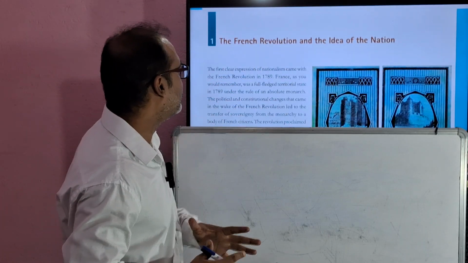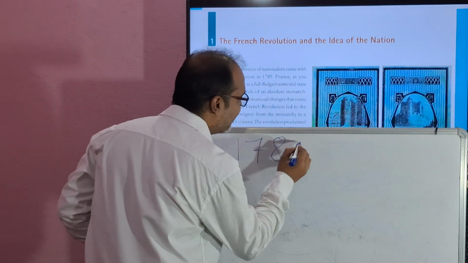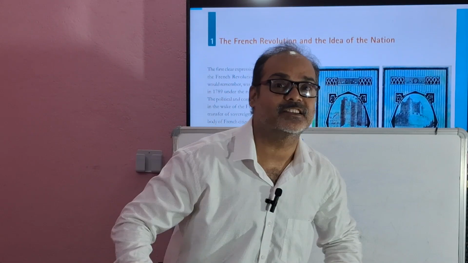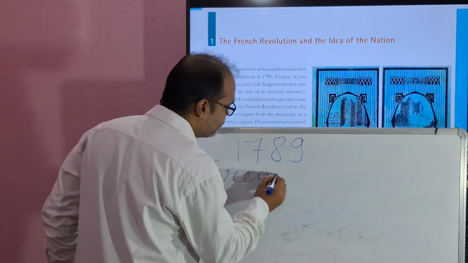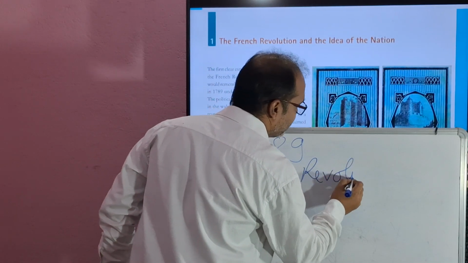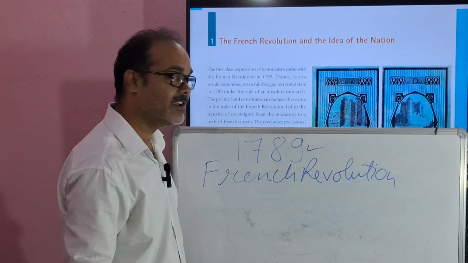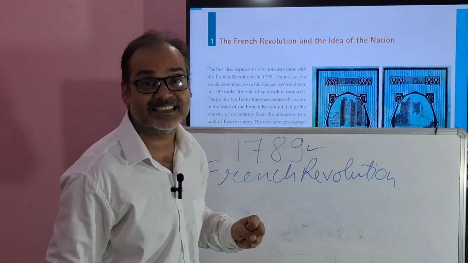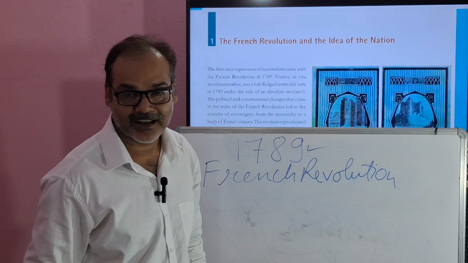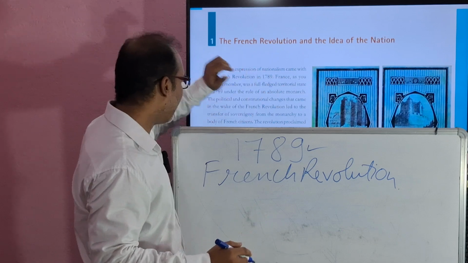The first clear expression of nationalism came with the French Revolution in 1789. The feeling of nationalism among the people came from the French Revolution, which took place in 1789. France, as you remember, was a full-fledged territorial state in 1789 under an absolute monarch.